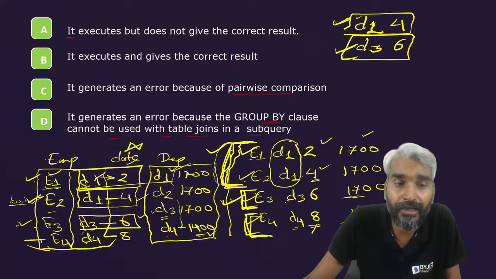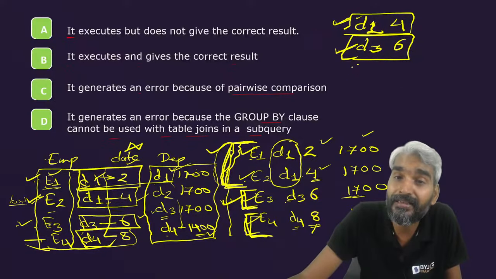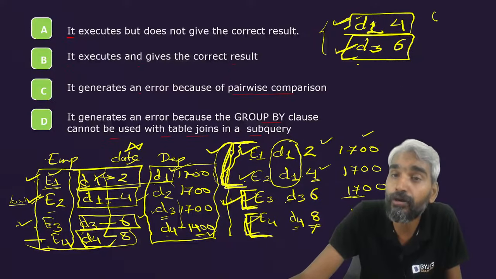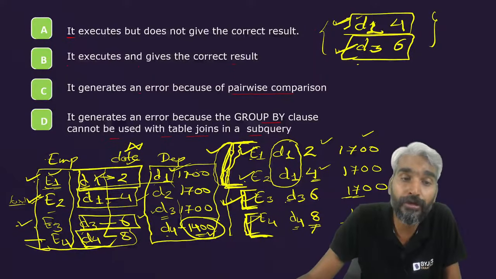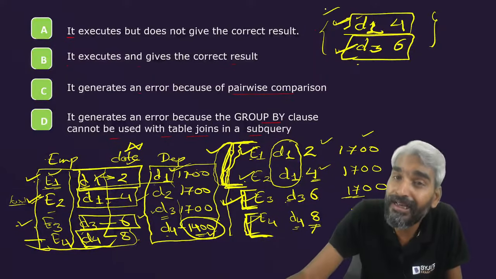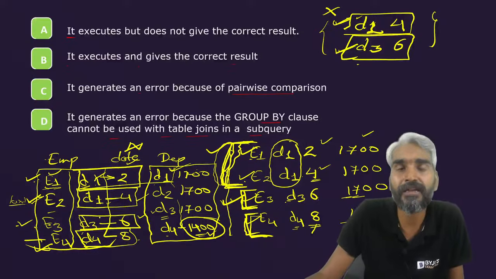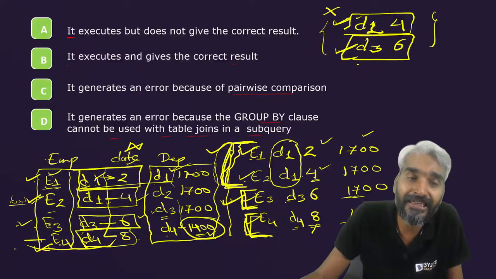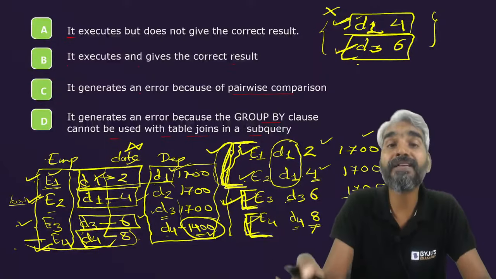What will happen for E4? Sir, E4 will produce D4 comma 8. D4 cannot be present in this set of tuples because D4 is not at location 1700. Therefore, D4 comma 8 is not in this set of tuples, so for employee E4 the where condition will be false and the last name and hire date will not be selected.